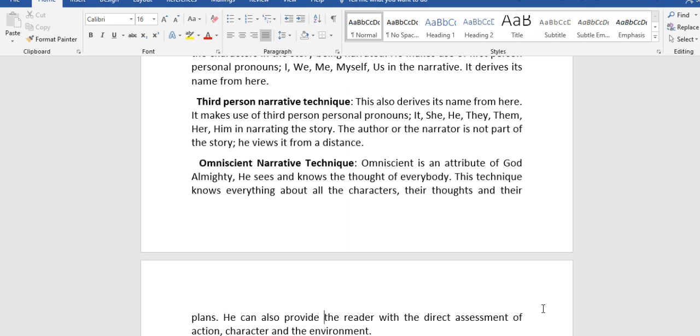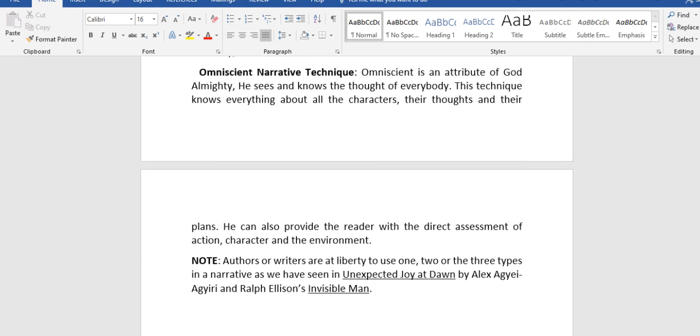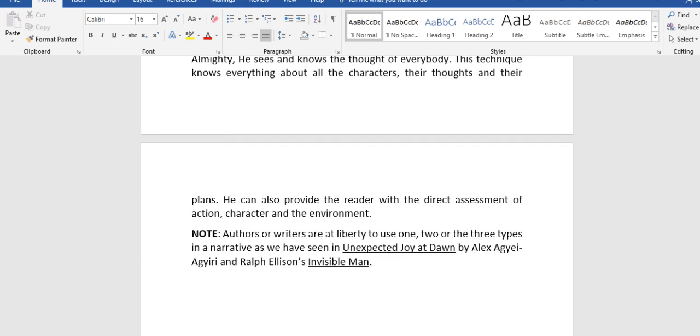We also have omniscient narrative technique. Omniscient is an attribute of God Almighty. When we say God is omniscient, He sees and knows the thoughts of everybody. This technique knows everything about the characters, their thoughts, and their plans. It can also provide the reader with a direct assessment of action, character, and the environment.